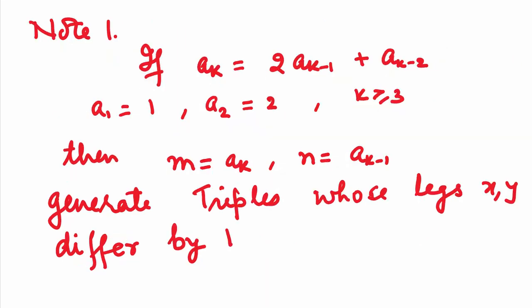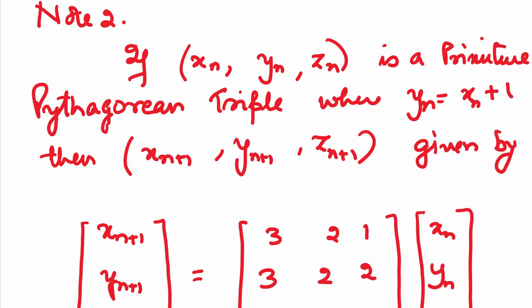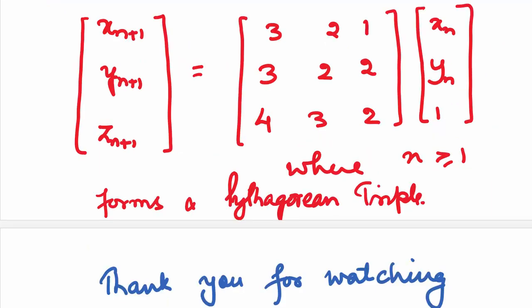And lastly, look at the recursive formula a_k equals 2a_(k-1) plus a_(k-2), where a_1 is 1, a_2 is 2, and k is greater than or equal to 3. Then m equal to a_k and n equal to a_(k-1) generate triples whose legs x and y differ by 1. If x_n, y_n, z_n is a primitive Pythagorean triple where y_n is x_n plus 1, then x_(n+1), y_(n+1), z_(n+1), given by the following equations, form a Pythagorean triple where n is greater than or equal to 1.